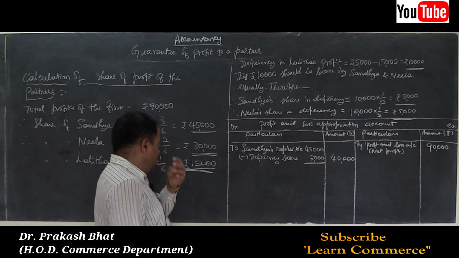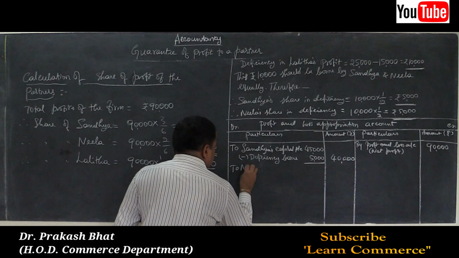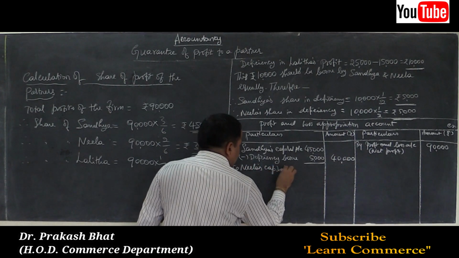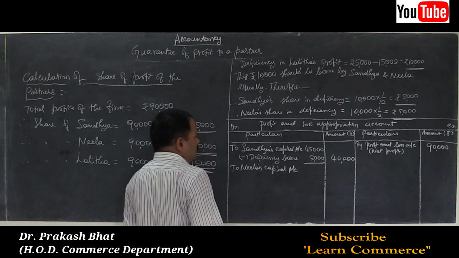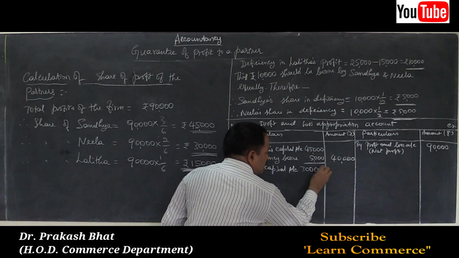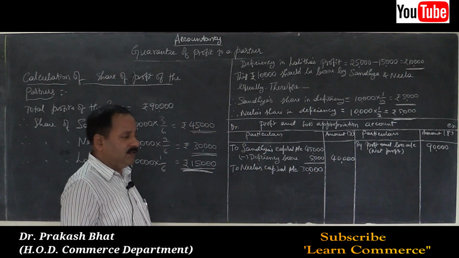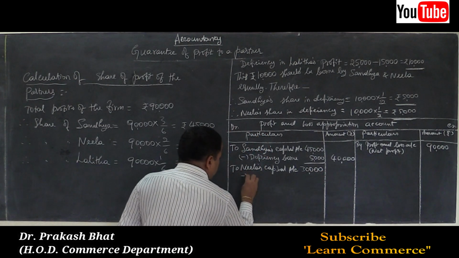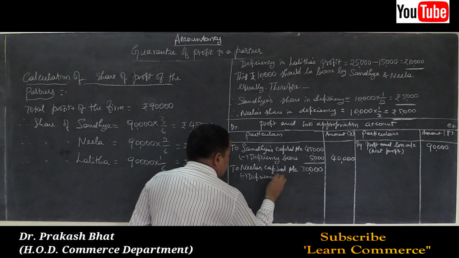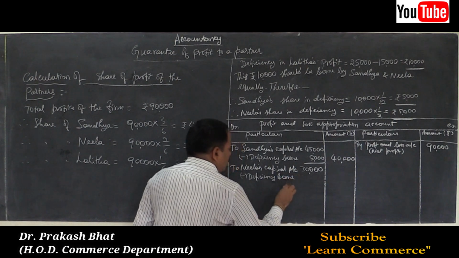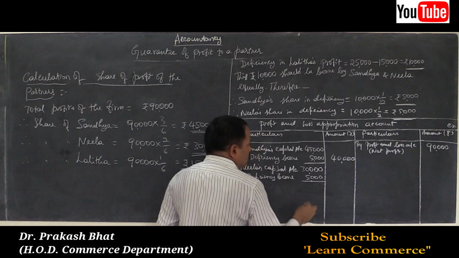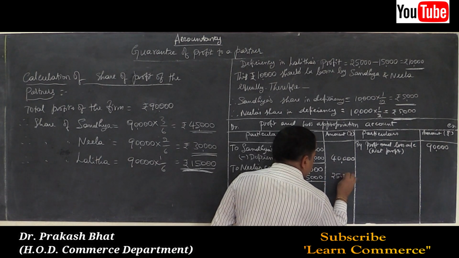Then to Neela's capital account, again Neela's amount was 30,000 less deficiency borne, how much? 5,000. So 25,000.